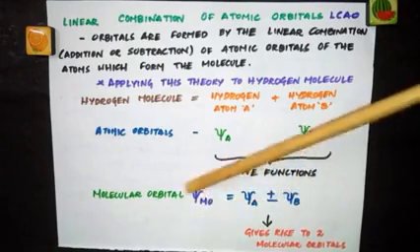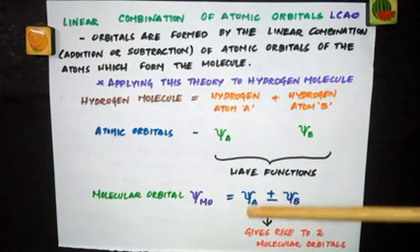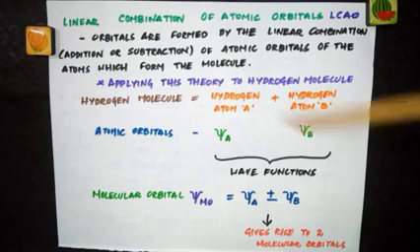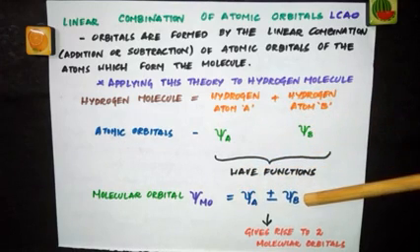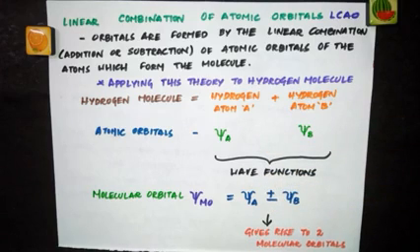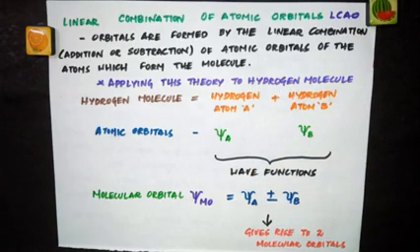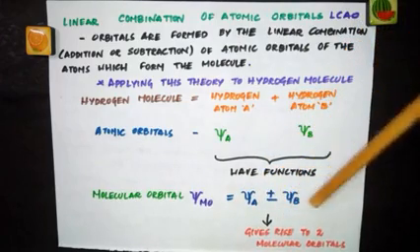Psi A plus psi B is the addition of the wave functions of the atomic orbitals. Psi A minus psi B is the subtraction. Either way you end up with a molecular orbital. So simply, psi MO is equal to psi A plus or minus psi B.